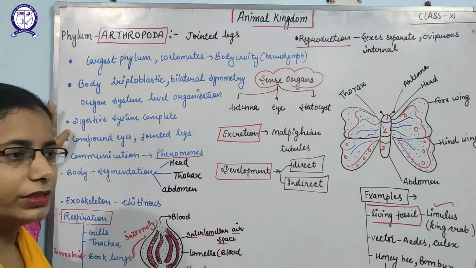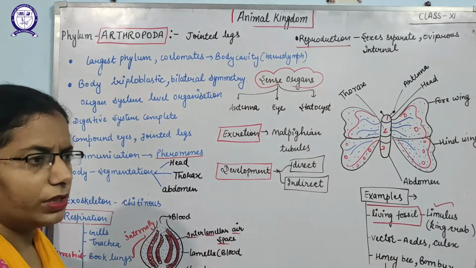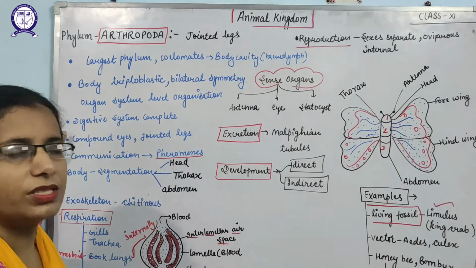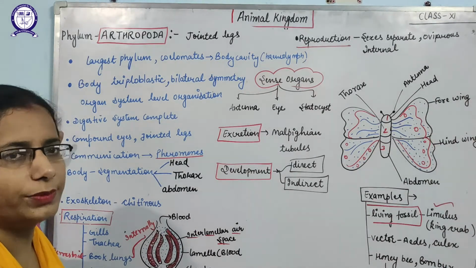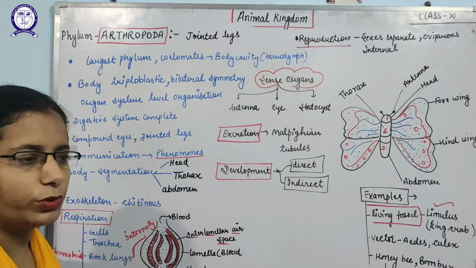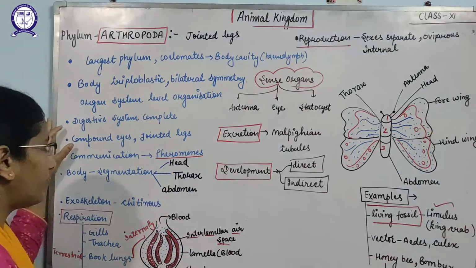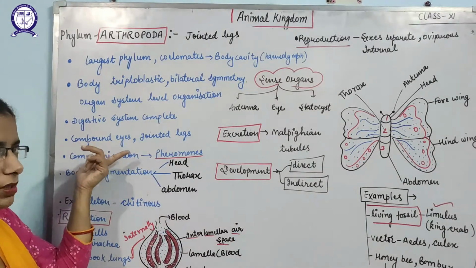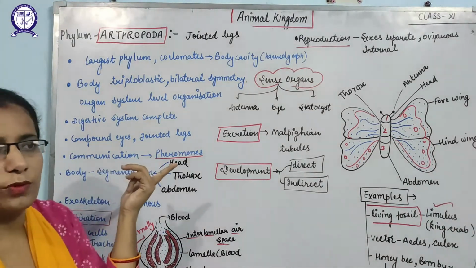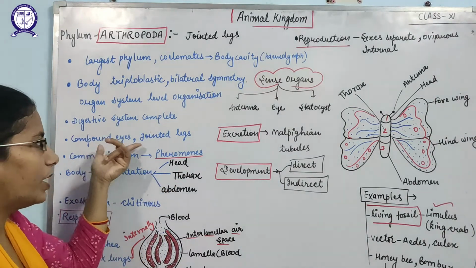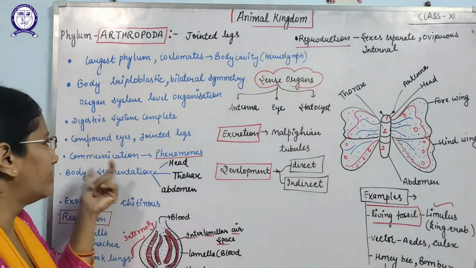Next, if we see the digestive system of the arthropods, or the insects, it is complete. That means they have both openings: the mouth for ingestion of food, and the anus for the removal of waste. They have compound eyes. Animals can have two types of eyes, either simple eyes or compound, but insects mainly have compound eyes and jointed legs.